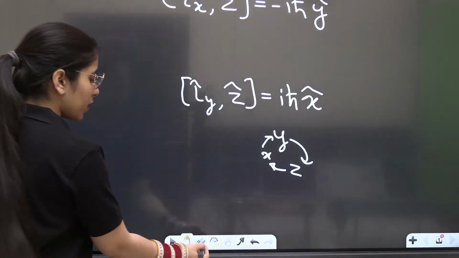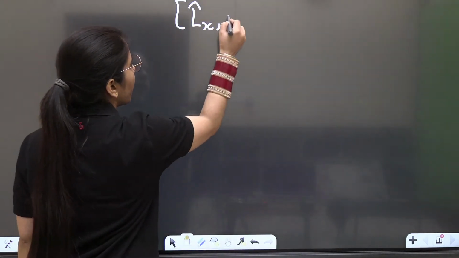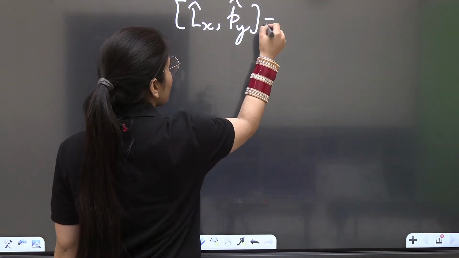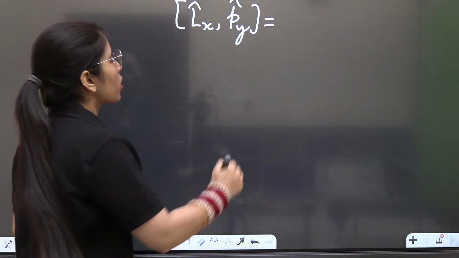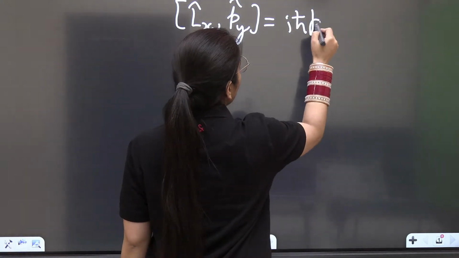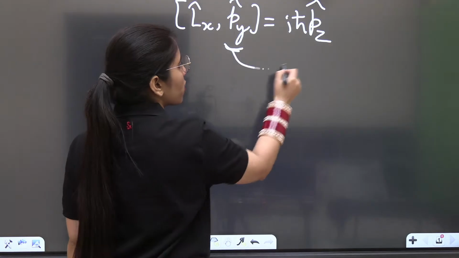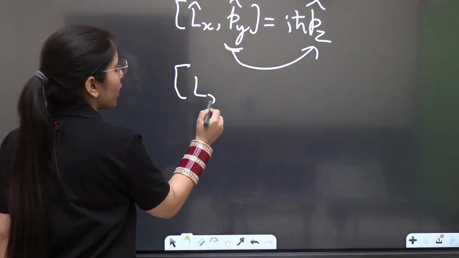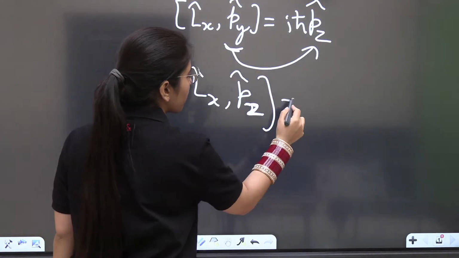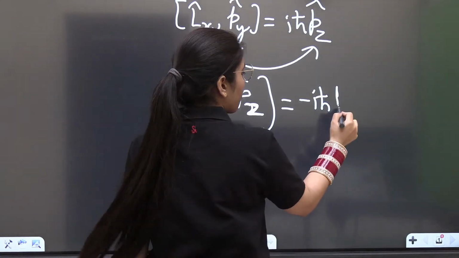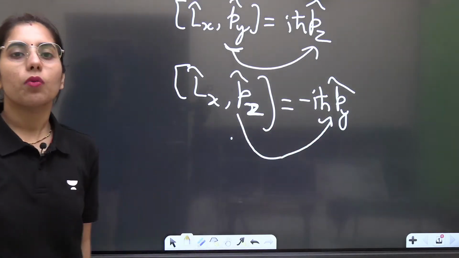Even the same trick we can relate with the momentum operator part. So Lx with Py. Who will get the more respect? Py, because the angular momentum operator gives respect to the other operators. So it will give you iota h squared Pz. Okay, Lx, y, x, y, and then this one's next operator. But if it is Lx with Pz, so after x, are you going to get z? No, it's the reverse order. Minus iota h squared Py. This is how you will get it. This is going to have the next operator which you will get.